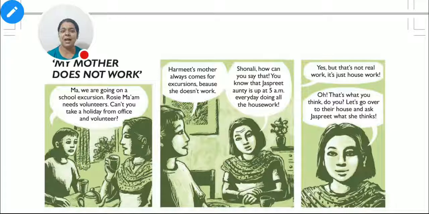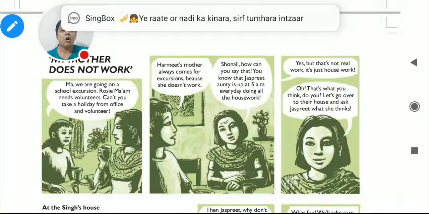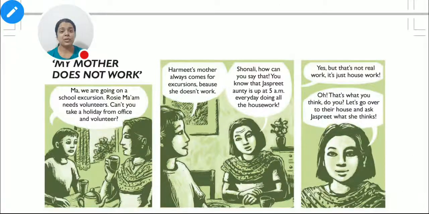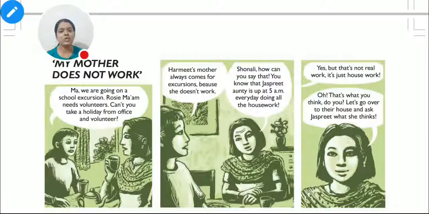Ma, we are going on a school excursion. The teacher needs volunteers. Can't you take a holiday from office and volunteer? Harmeet's mother always comes for excursions because she doesn't work. Sonali, how can you say that? You know that Jaspreet auntie is up at 5 a.m. and doing all the housework every day.